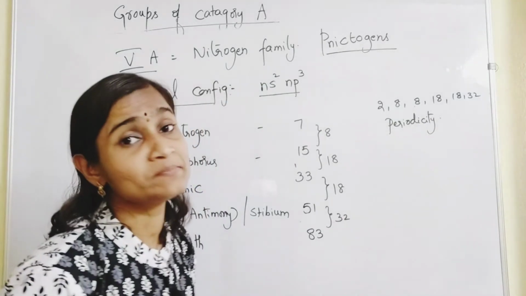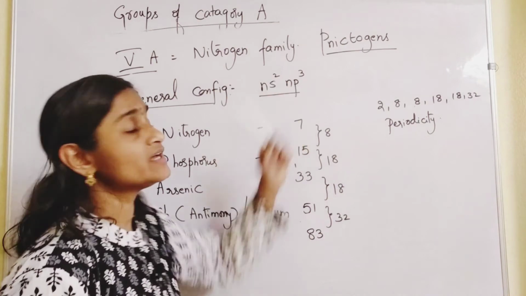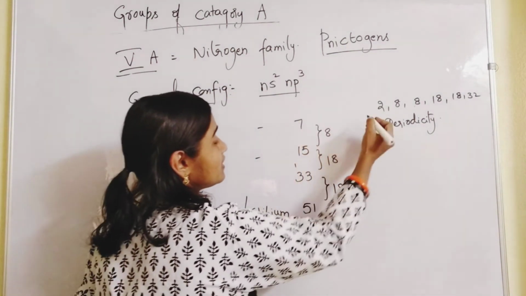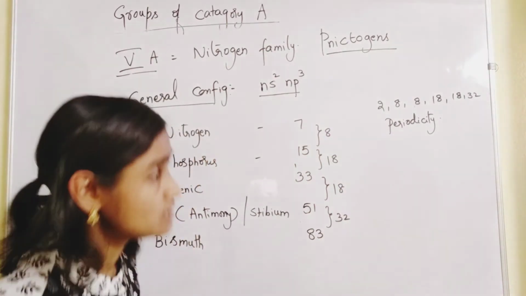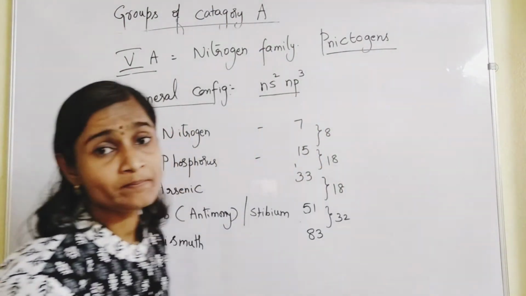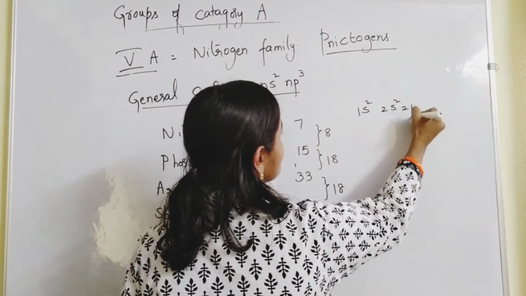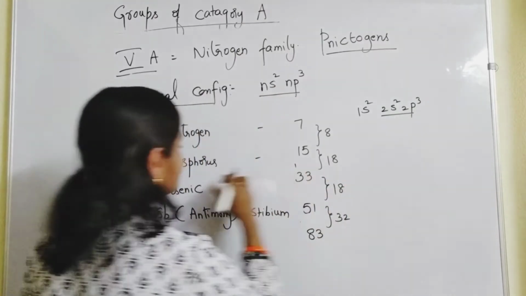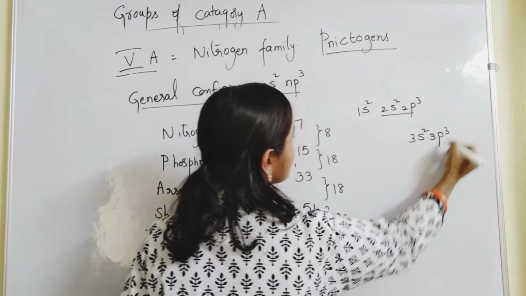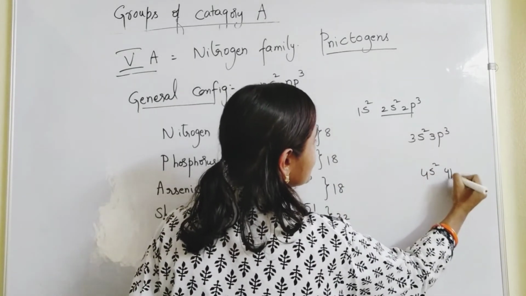This you call as periodicity. So, for all of them, general configuration is what? ns2 np3. For nitrogen, atomic number is 7: 1s2, 2s2, 2p3. So for phosphorus, you will get 3s2, 3p3 in the last. For arsenic, you will get 4s2, 4p3 in the last.